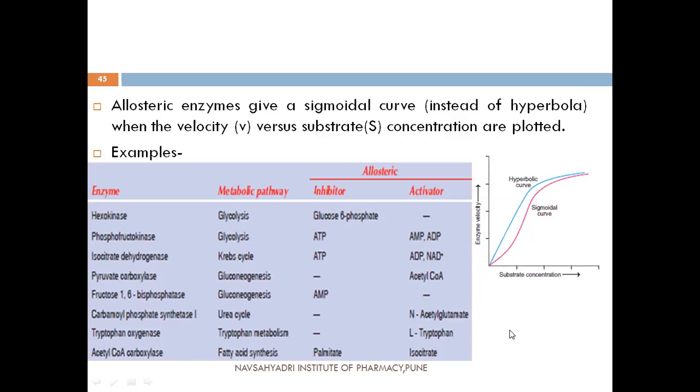So this is about three types of enzyme inhibition, that is reversible inhibition, irreversible inhibition and allosteric inhibition. I think this is enough for today. We'll see the next point, that is the mechanism of action of enzymes, in the next session.